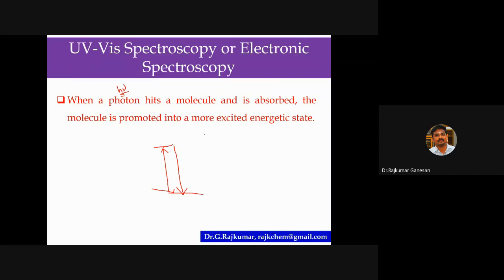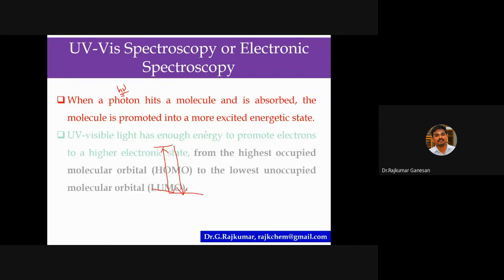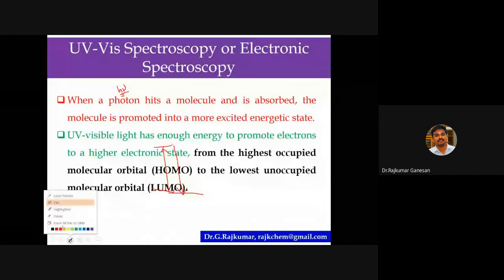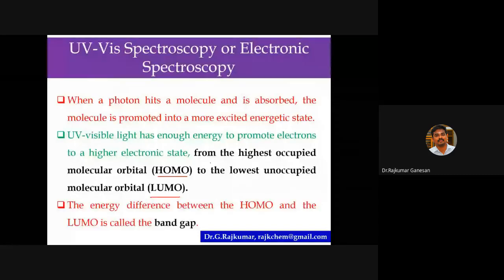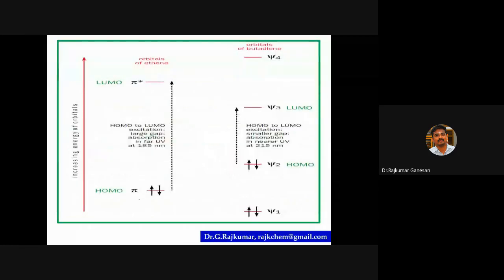This is basics you might have studied. Ultraviolet-visible light promotes electrons to a higher energy state from HOMO to LUMO. HOMO is the highest occupied molecular orbital, and LUMO is the lowest unoccupied molecular orbital. The difference between these two is known as the band gap. Look at this: here is the HOMO of butadiene, and in ethylene, CH2 double bond CH2.